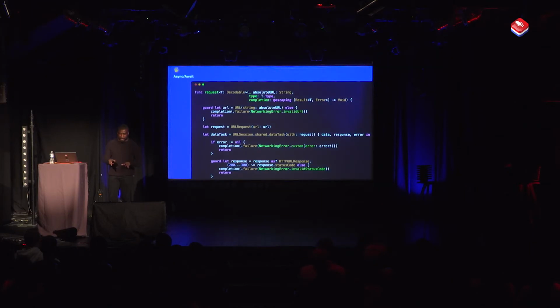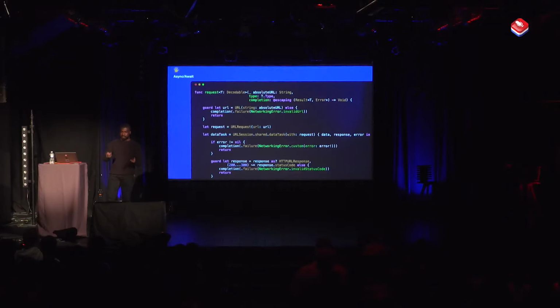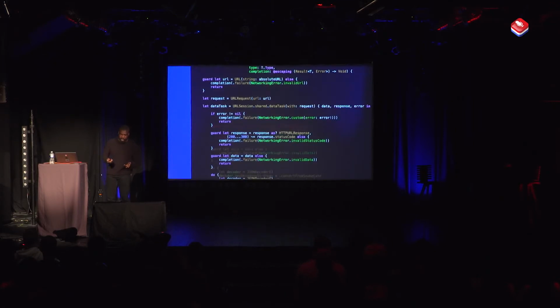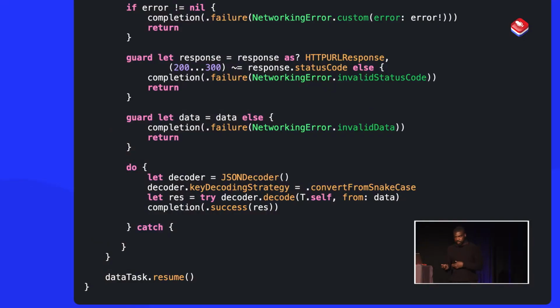We're actually going to look into some actual code samples now. The first thing we want to talk about is async await. A lot of you might be looking at this code, and it might not be uncommon to you, but essentially we have a function that makes a request to some kind of service. I'm going to reuse this in some kind of manager that we have. We have the URL that we're going to build. We have the URL session, which we'll use to make our network request. Within it, we do some checking to see if there are any errors. We also make sure the response is OK and convert the data, and so on and so forth.